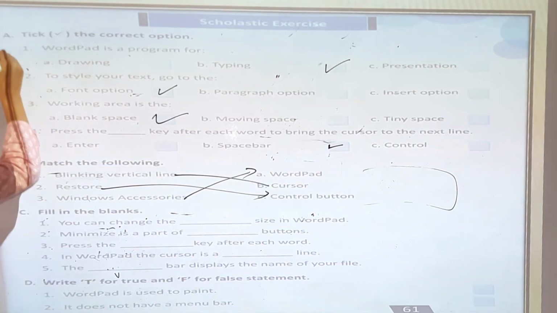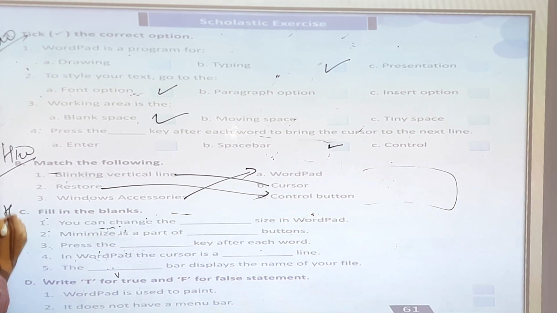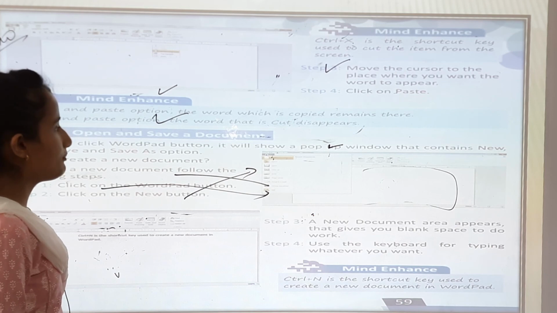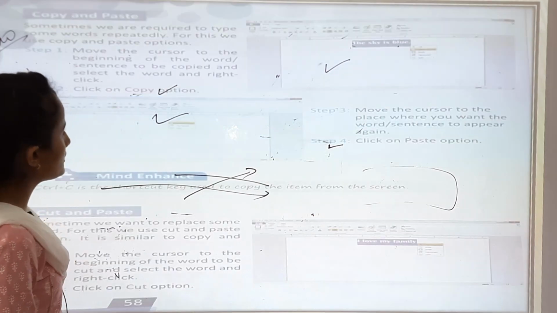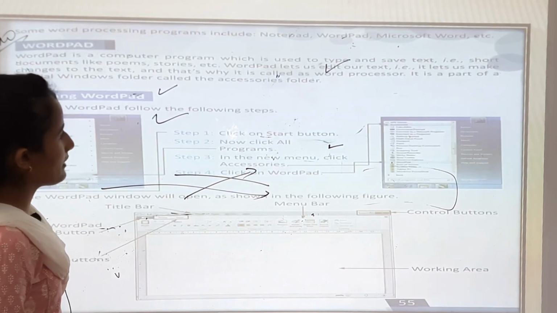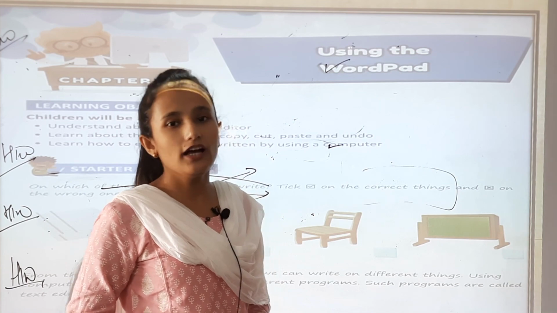So do this in your copy, exercise A and exercise B. Exercise C is your homework and exercise D is also your homework. You can do it by yourself because I have told you all the things. You can find it in your book also. You can revise the chapter. Okay, so we have finished chapter 7. Revise the chapter at your home. So for today this much. Thank you. Have a good day.